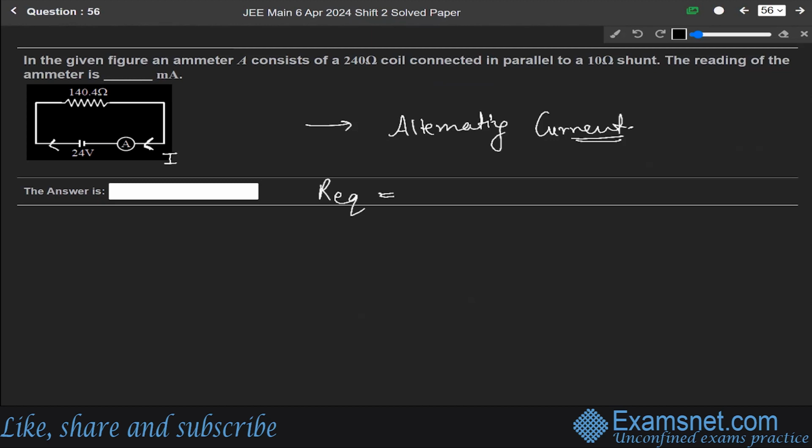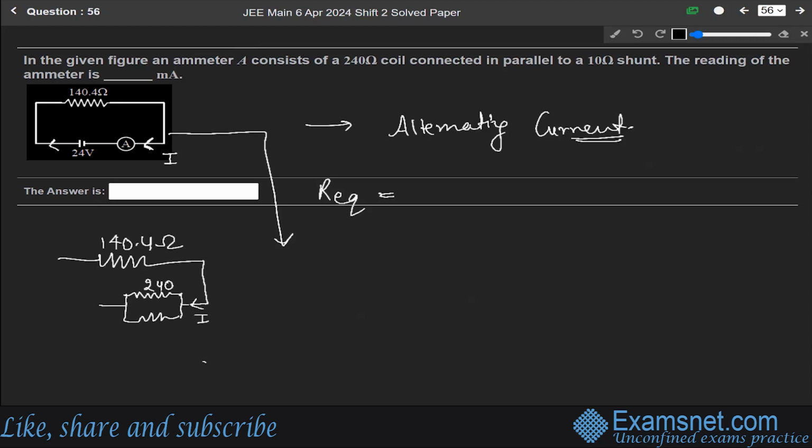In place of this ammeter, we can redraw this circuit diagram: let us say this is the resistor having resistance 140.4 ohm, and in terms of ammeter, we can write it as 240, and this will be like this. This is current I flowing in it, and this is voltage of 24 volt. So R equivalent can be equal to 140.4 plus this, this is 10.